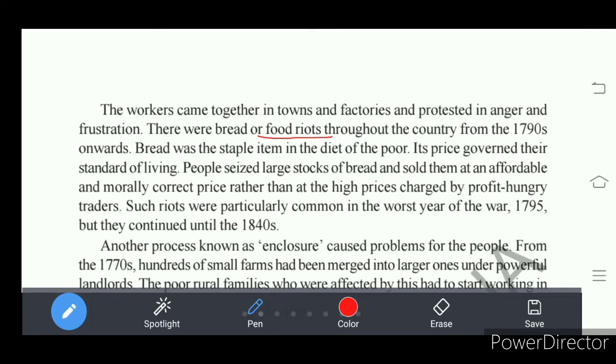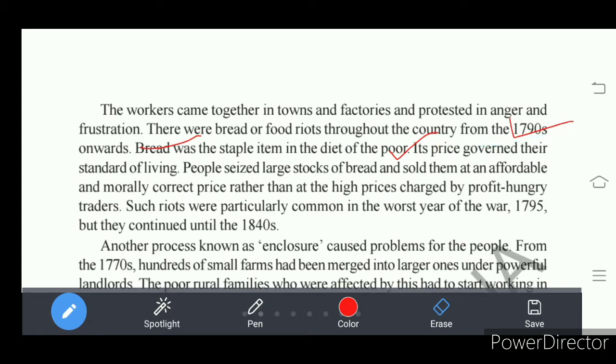So throughout England there were food riots from the 1790s, understand. Their food was bread. Bread was a staple item. Staple item means most of the people in the nation eat bread and it is produced. Understand? It is a very important food item of the poor, but its price was very high.